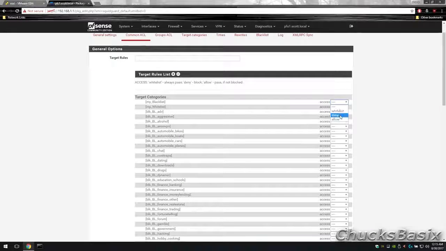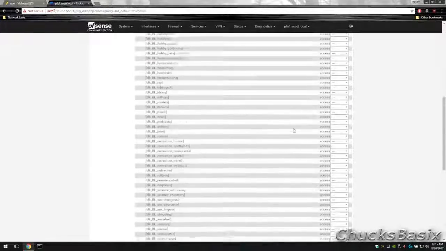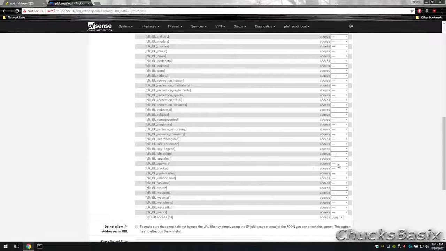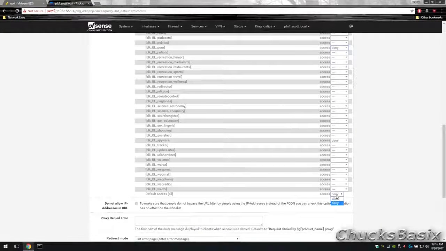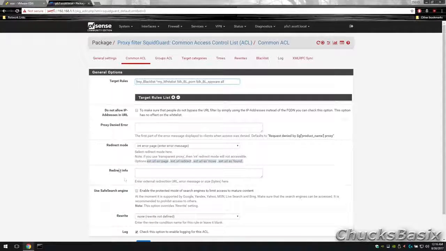Here's a little information on the options available to you. Deny means anything in that list will be denied. Whitelist means anything there will be allowed even if it falls into a denied category. For instance, if Google was blocked under search engines but you added it to your whitelist, people will still get to it. However, if it's only set to allow, then it will still be blocked. So it's important to whitelist only things you absolutely need whitelisted, and use deny or allow for everything else.